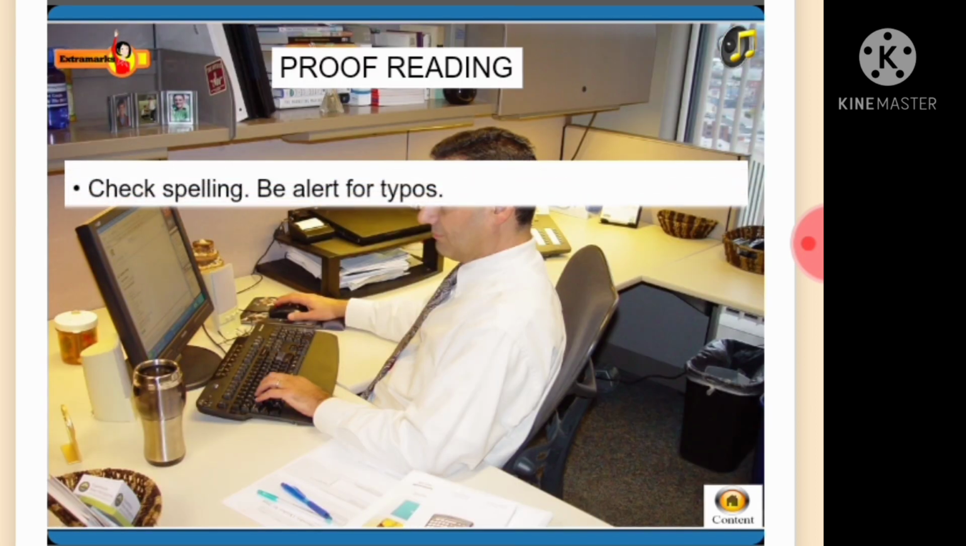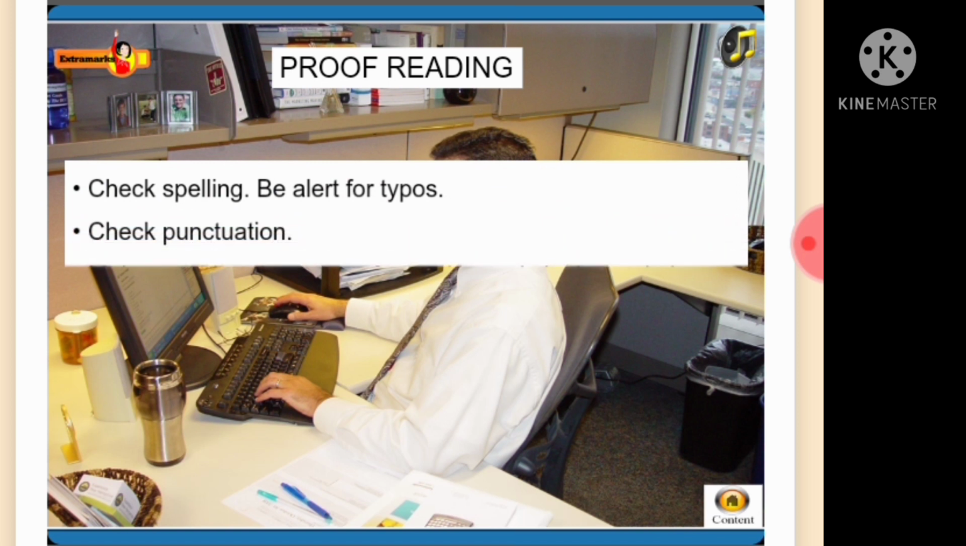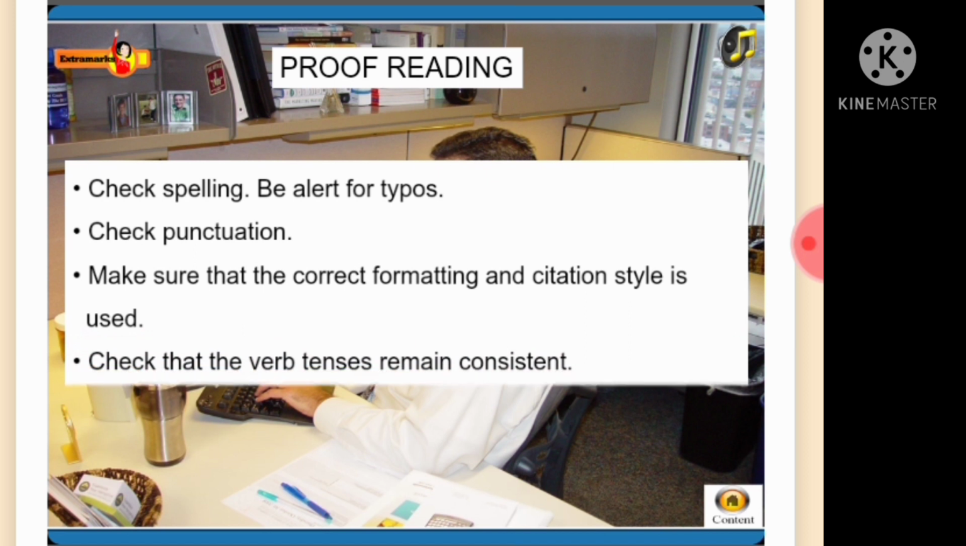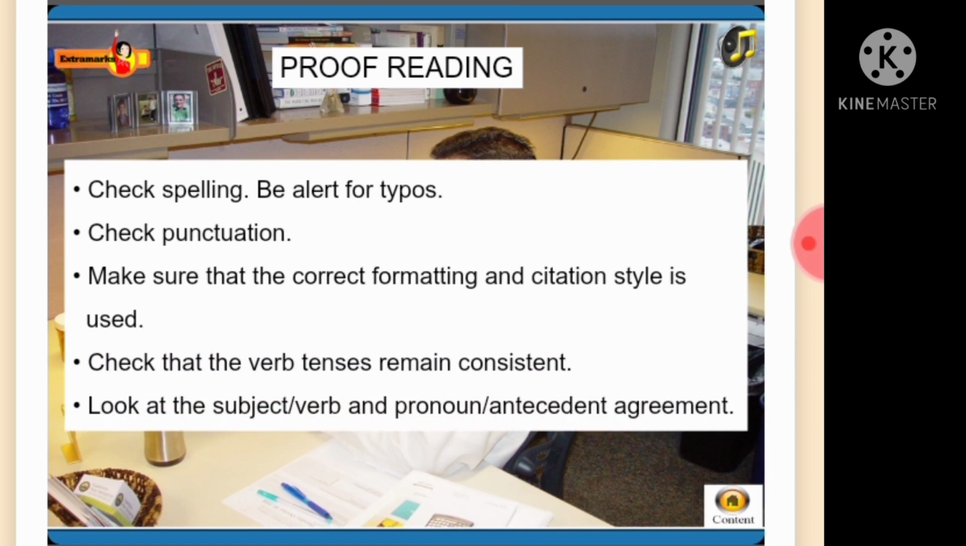While proofreading, check spelling, watch out for typing errors, check punctuation, and make sure that the correct formatting and citation style is used. Check that the verb tenses remain consistent. Look at the subject, verb and pronoun, antecedent agreement.